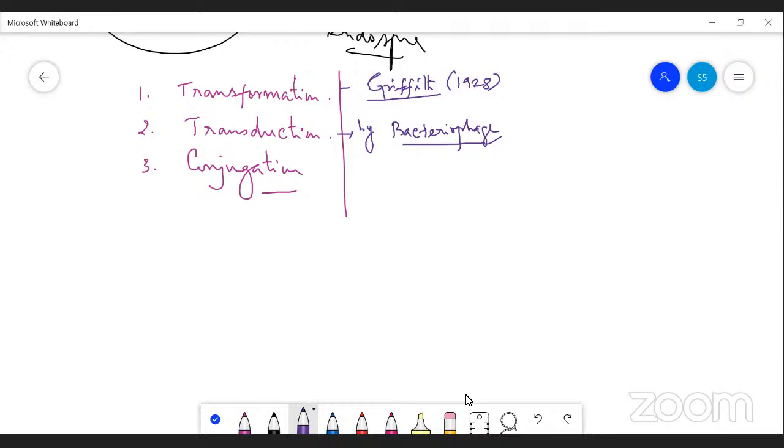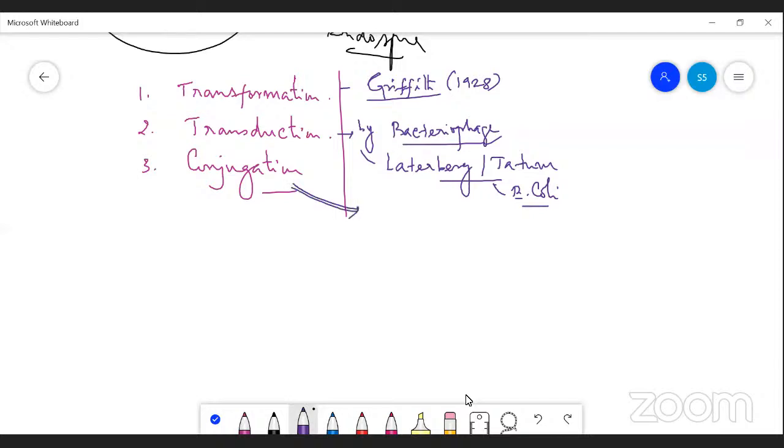It was first demonstrated by Lederberg and Zinder in E. coli bacteria. Third one is conjugation.